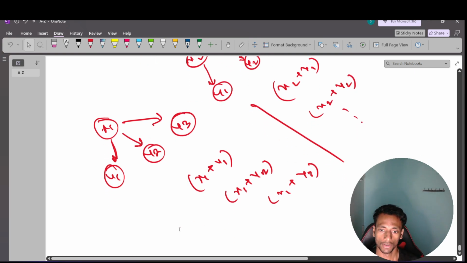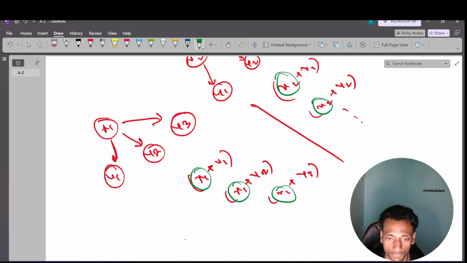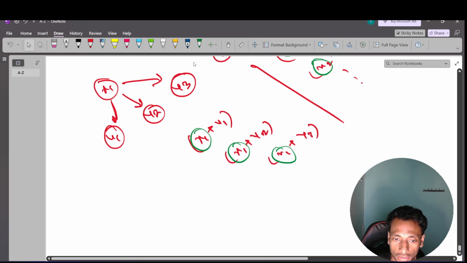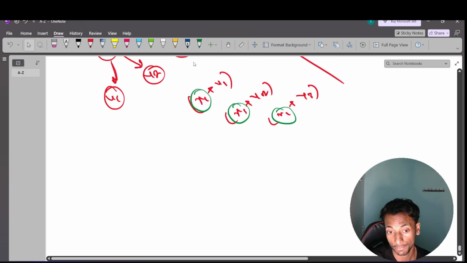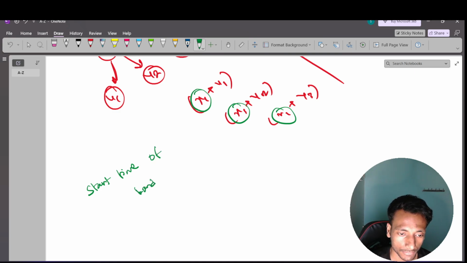Now, what do I ultimately have to do? If I somehow know the minimum start time x1, then it will take big O of n. That means I have already fixed that this is our start time of land.